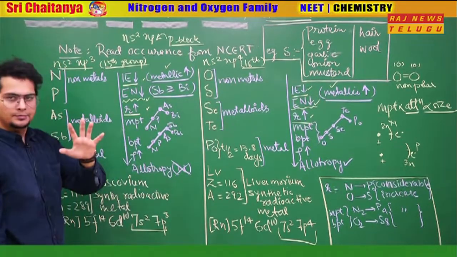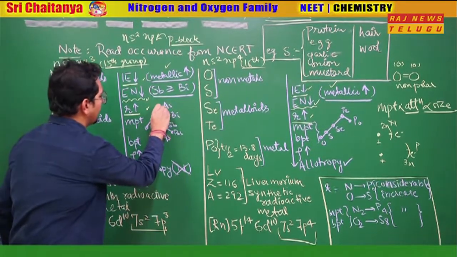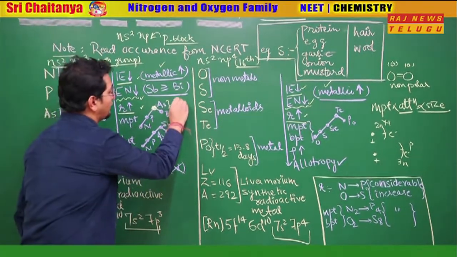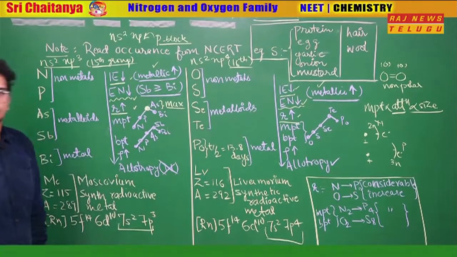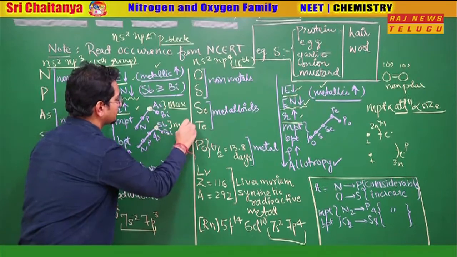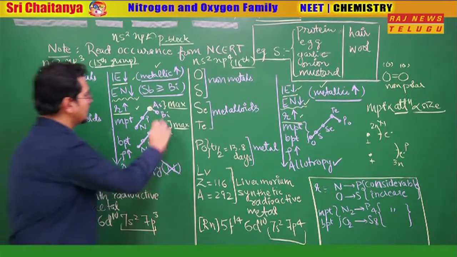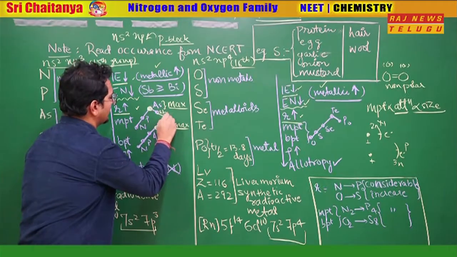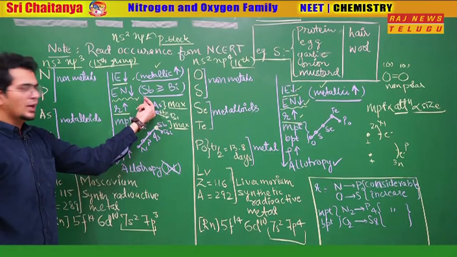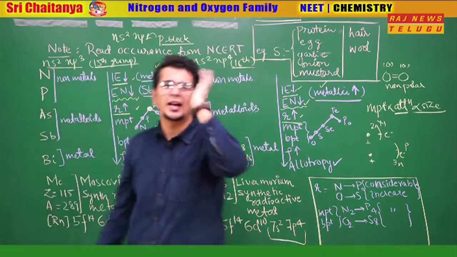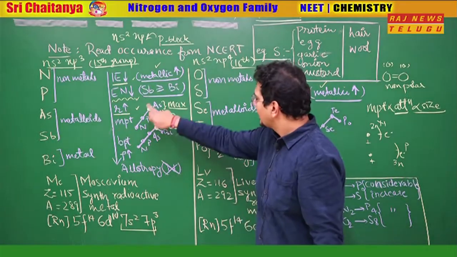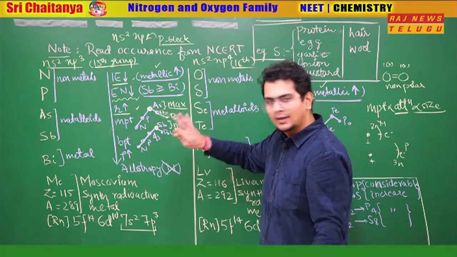Again, exceptions will come. So here we have to understand arsenic is the exception for melting point. The melting point of arsenic is maximum, whereas for the boiling point, antimony has the maximum. This is antimony, this is bismuth. It means that the melting point increases up to arsenic. Arsenic has an exceptionally high melting point, more than 1000 in value. So arsenic melting point is maximum, then antimony and bismuth are lesser.